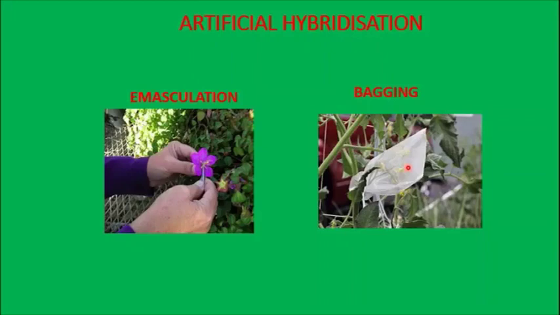This step is not needed when the plants produce unisexual flowers. Unisexual flowers have their own barriers to prevent self-pollination. I hope you have understood this much. So please go through the video and understand the concept very well. Thank you.